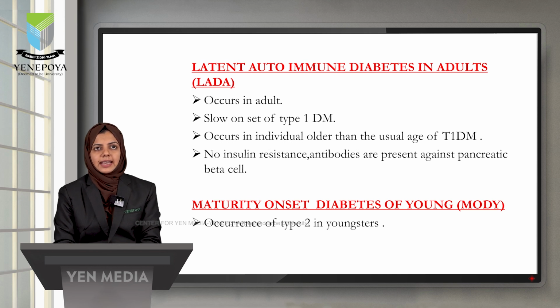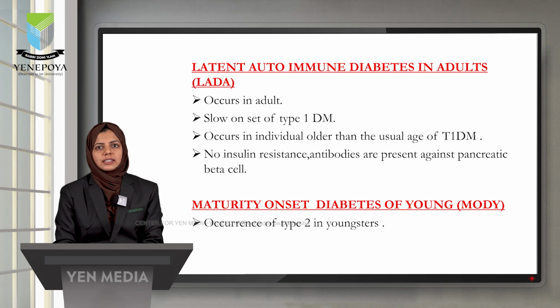Latent autoimmune diabetes in adults is the type 1 diabetes that occurs in individuals older than the usual age of type 1 diabetes. Here there will not be any insulin resistance, but there will be antibodies present against the pancreatic beta cells that lead to decreased level of insulin. Maturity onset diabetes of the young is type 2 diabetes that occurs in young age.